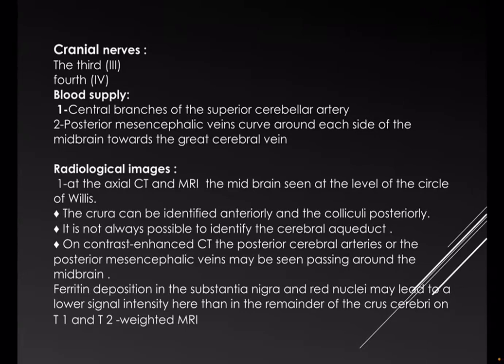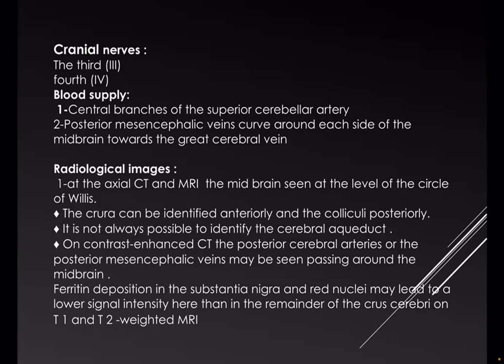Radiological images. At the axial CT and MRI, the midbrain is seen at the level of the circle of Willis. The crura can be identified anteriorly and the colliculi posteriorly. It is not always possible to identify the cerebral aqueduct. On contrast-enhanced CT, the posterior cerebral artery or posterior mesencephalic vein may be seen passing around the midbrain. Ferritin deposition, as we mentioned previously, in the substantia nigra and red nuclei leads to their appearance as low signal intensity on the T1 and T2 weighted MRI image.